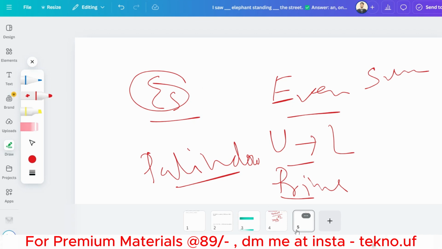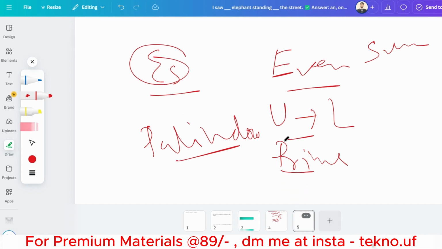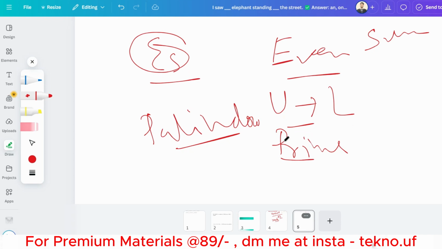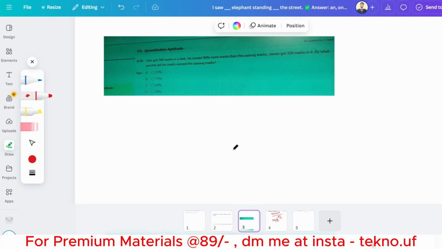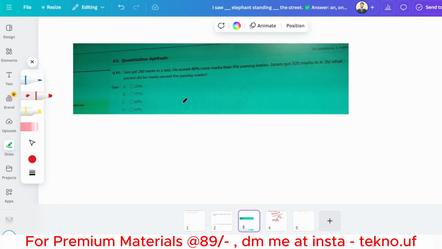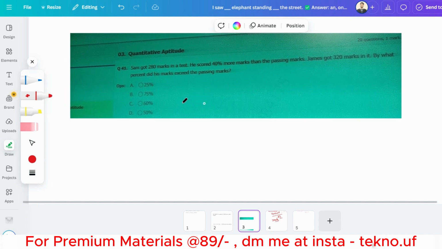Okay, so let me start with the quantitative ability questions which were asked actually. So I hope you are waiting for that only. Okay, so I hope this is visible to you. Sam got 280 marks in a test. He scored 40% more marks than the passing marks. James got 320 marks in it. By what percent did his marks exceed the passing marks?